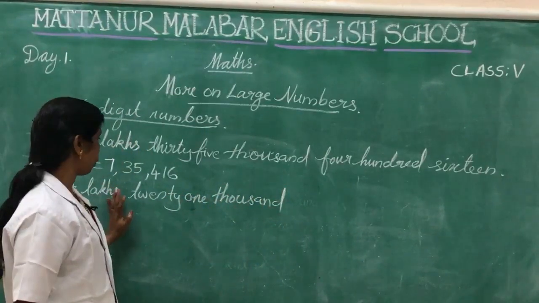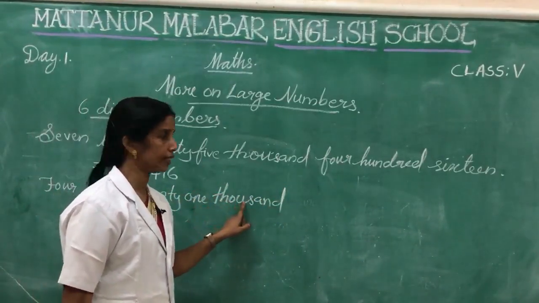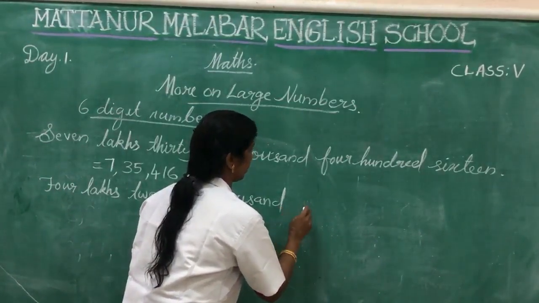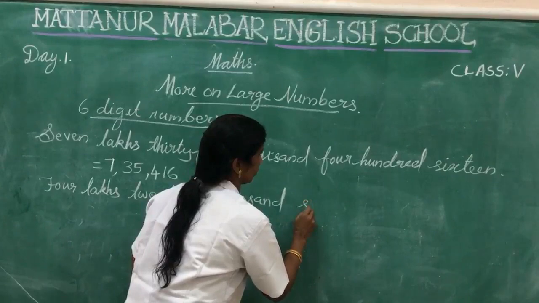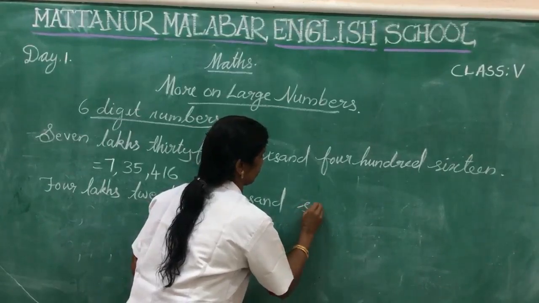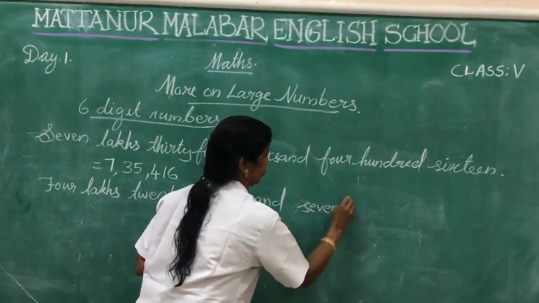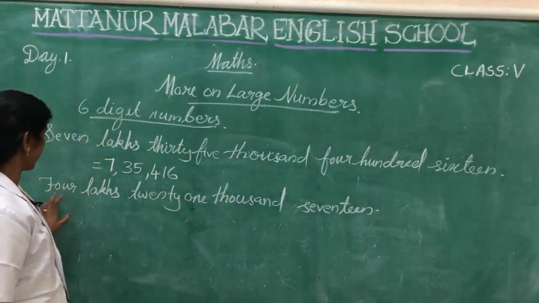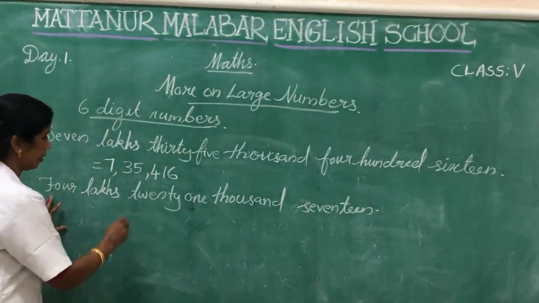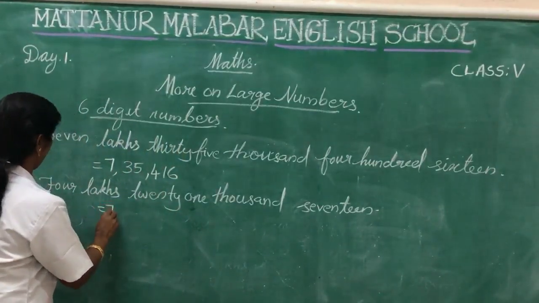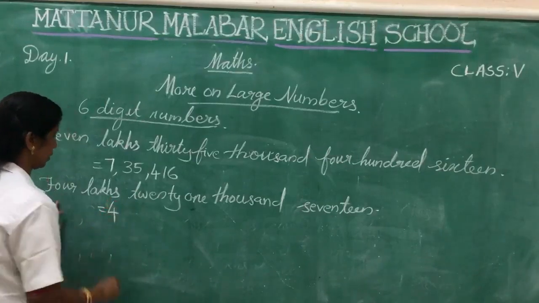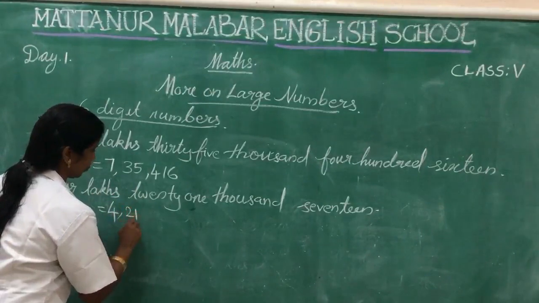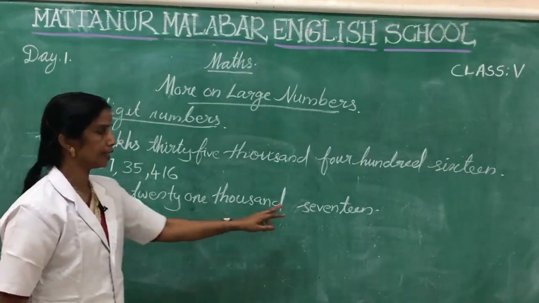Here 4 lakhs 21,000, then 17. Okay, 17. How can we write here? Lakhs period, which number is here? 4 lakhs. Then 21,000, 4 lakhs, 21,000 and 17.